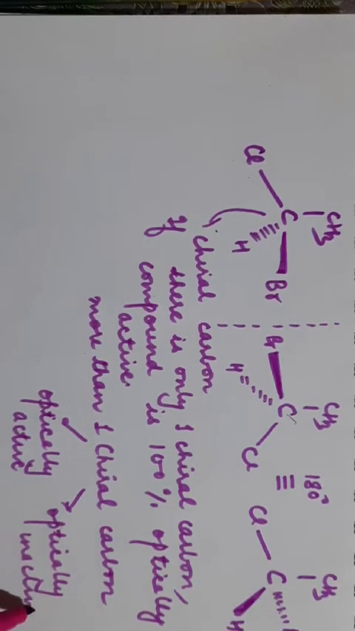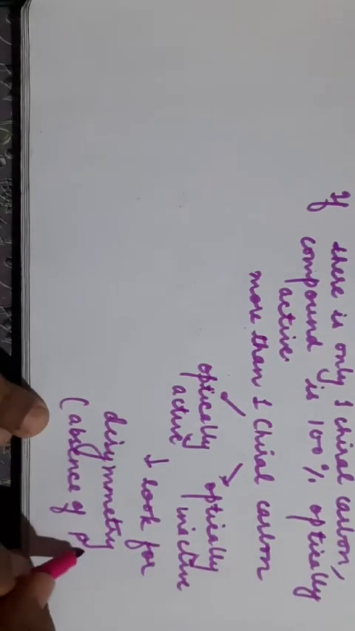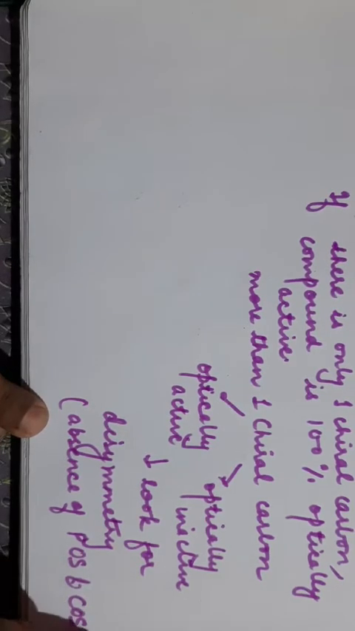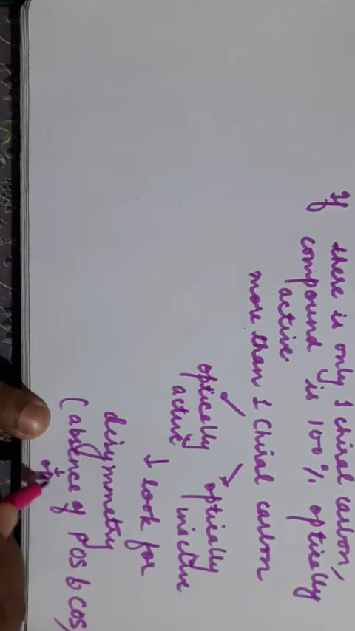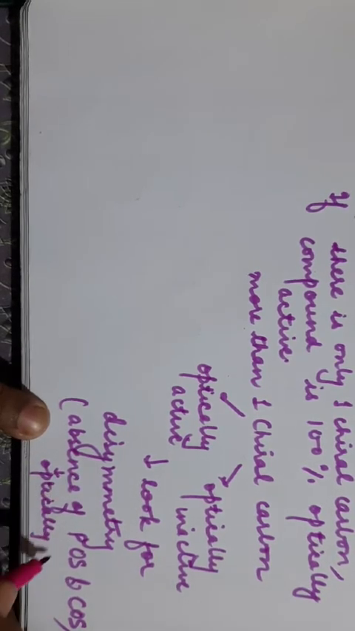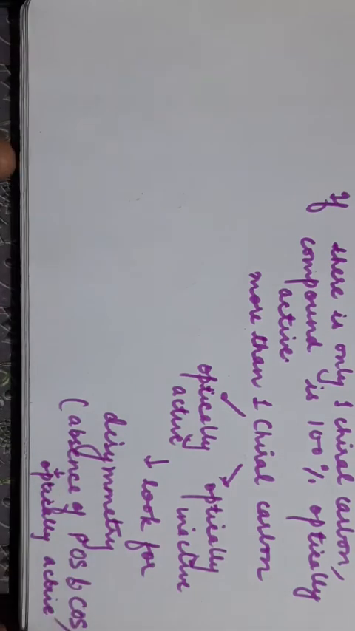Then you have to look for disymmetry. What is disymmetry? Absence of plane of symmetry and center of symmetry. Then you have to look for these two. If these are absent, then it will be optically active. If these are present, then it will be optically inactive. In this way, you have to look for the optical activity in a compound.